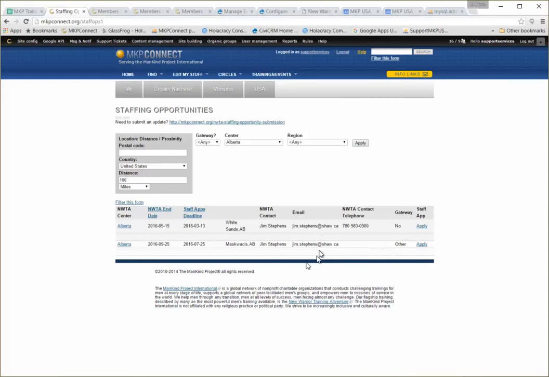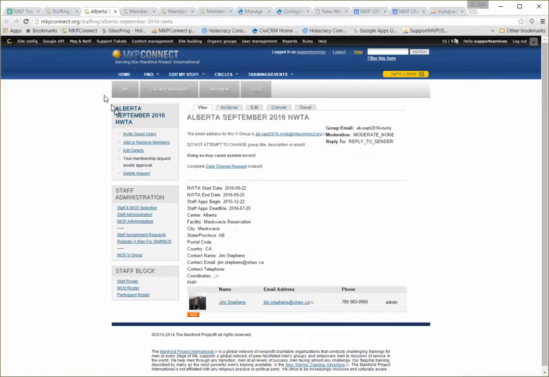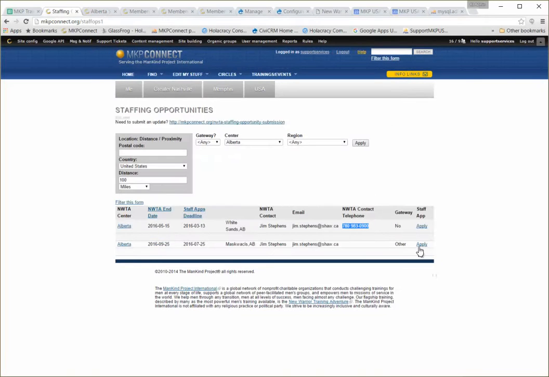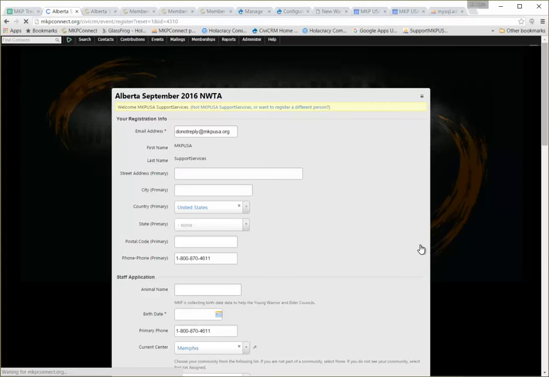And hey, that's kind of a handy thing, I'm just going to copy his contact number. So there it is. There's the listing. This should be the staffing node, which it is, and I'll leave that open so I can put the phone number in. And this should be the staff app. Fingers crossed. Yay! So there it is.